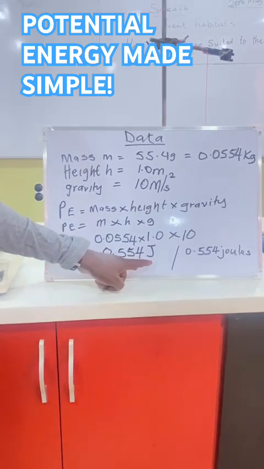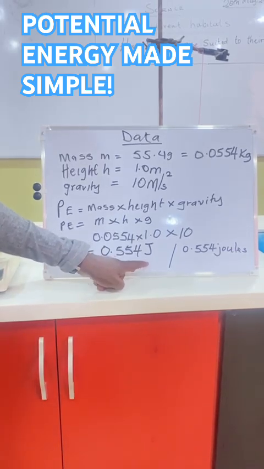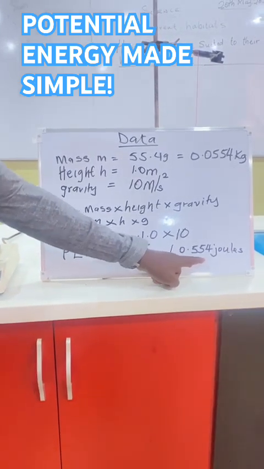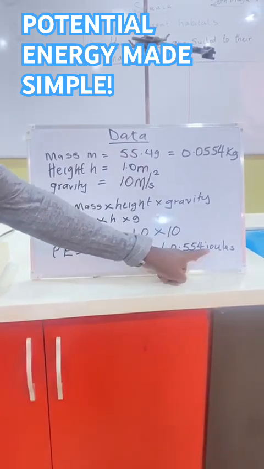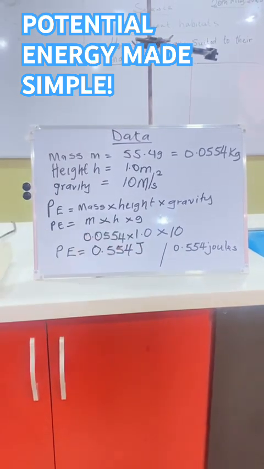Now, the unit is very much important. Here, we are using the capital J for joules, or you can write the unit out in full, but then you use a small letter for the unit. So that is how potential energy is determined.